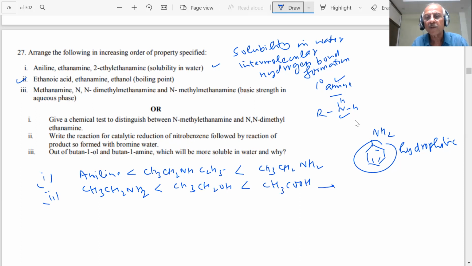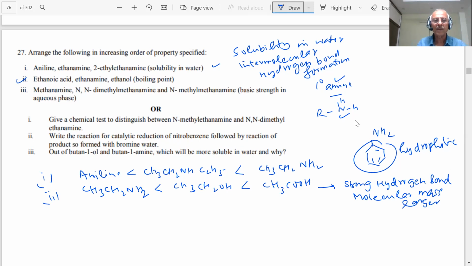It has two important things: there is strong hydrogen bonding, as well as a larger molecular mass. Why? Because there is oxygen. You can see oxygen is heavier than hydrogen. So these two reasons make it so. It even exists as a dimer in the gas state also.